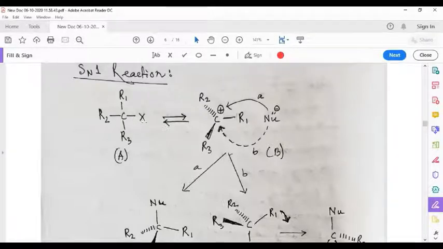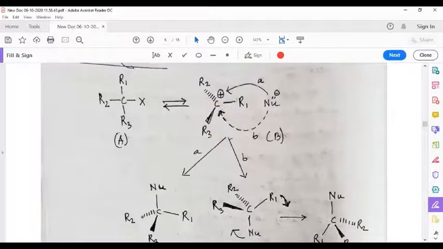So this is a tertiary halide. It undergoes dissociation to form a carbocation. Now, I already explained to you that the carbocationic carbon is sp2 hybridized, and therefore the three groups attached to the carbocationic carbon lie in a plane, in the three corners of an equilateral triangle. Now, the nucleophile can attack the carbocationic carbon from the top side and from the bottom side.